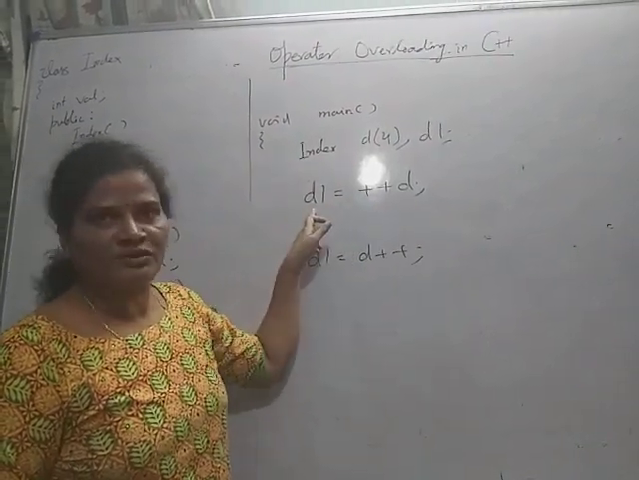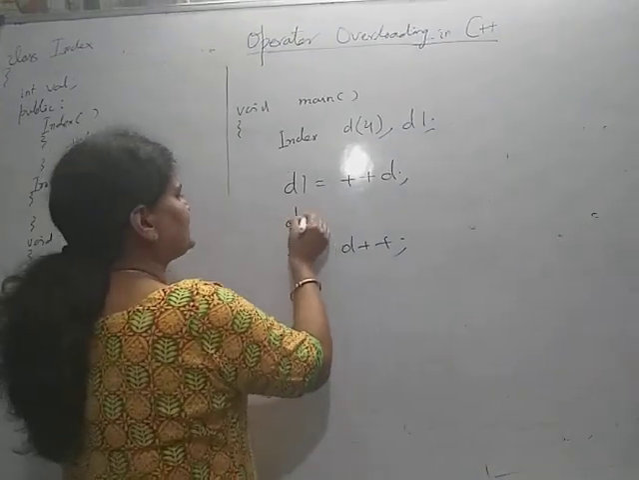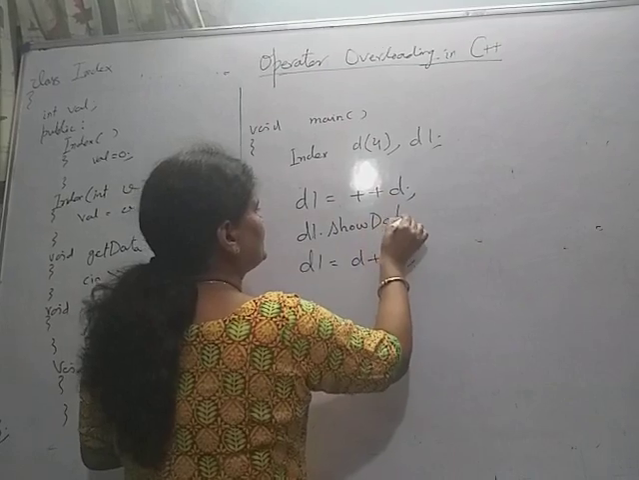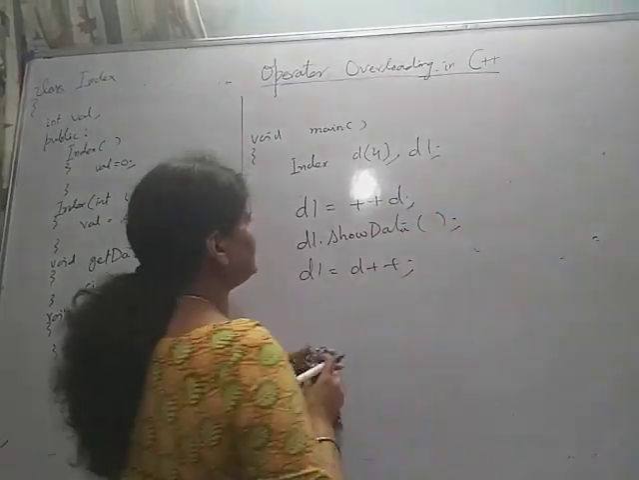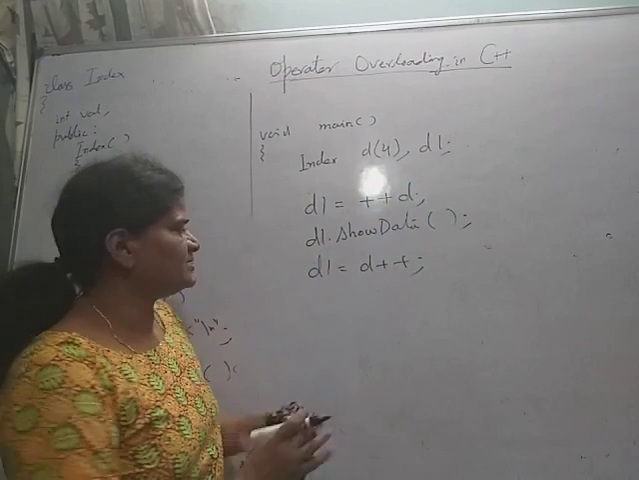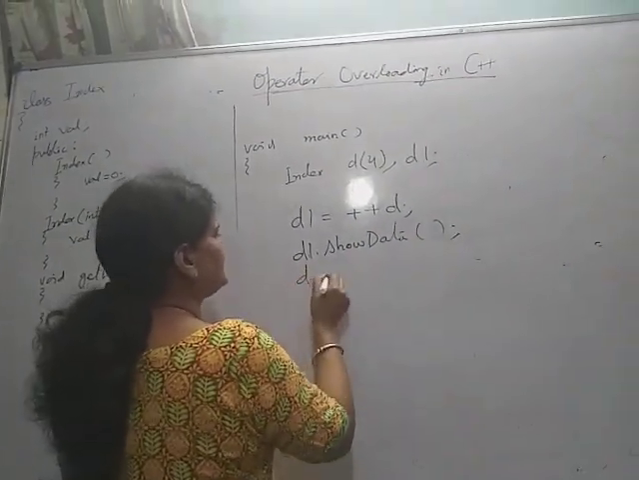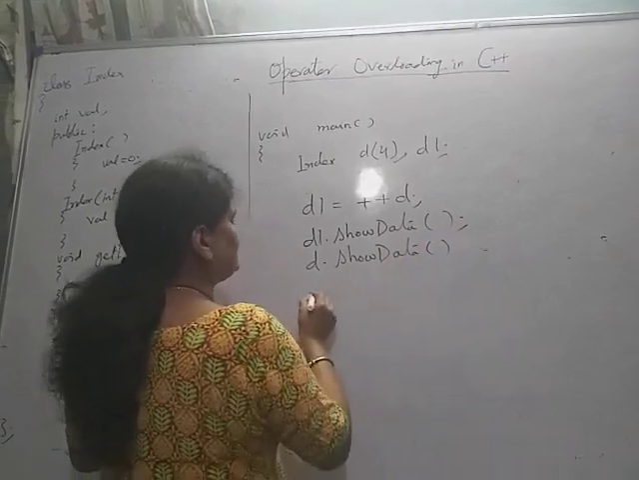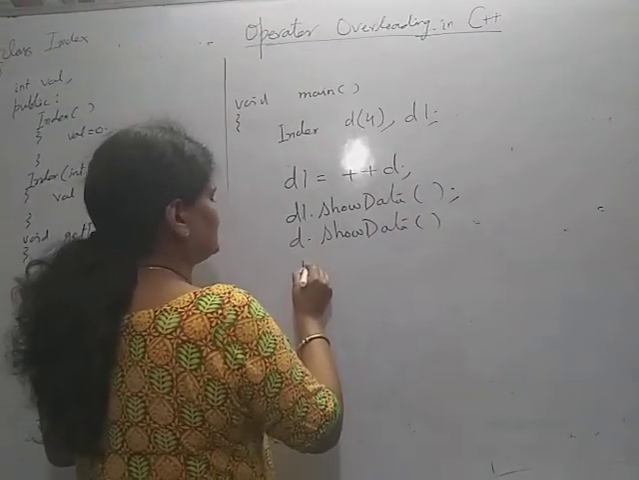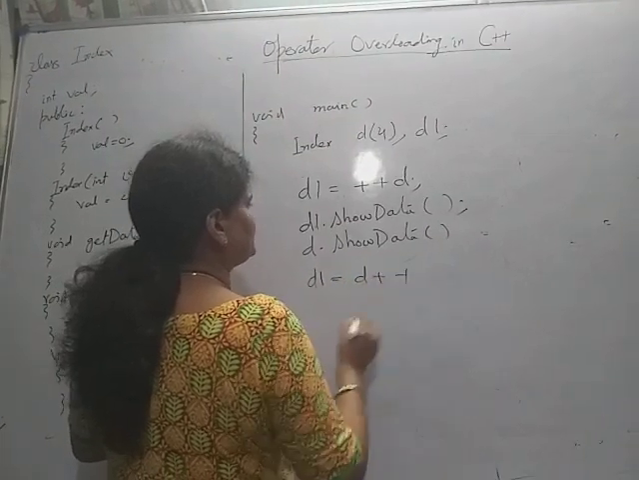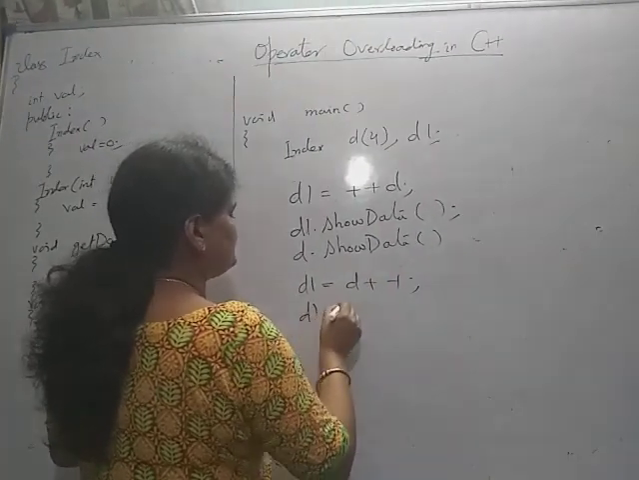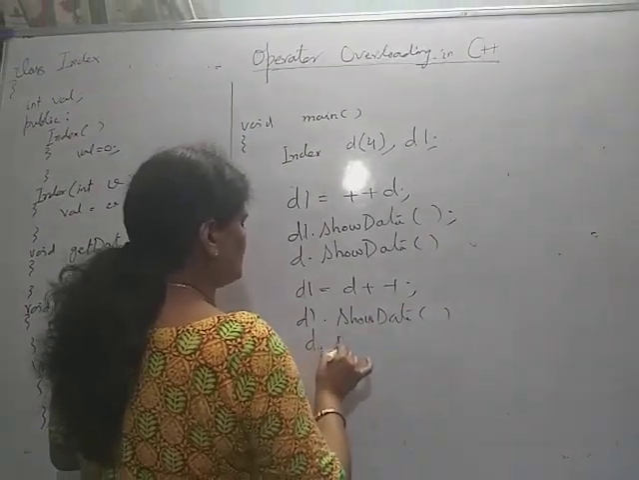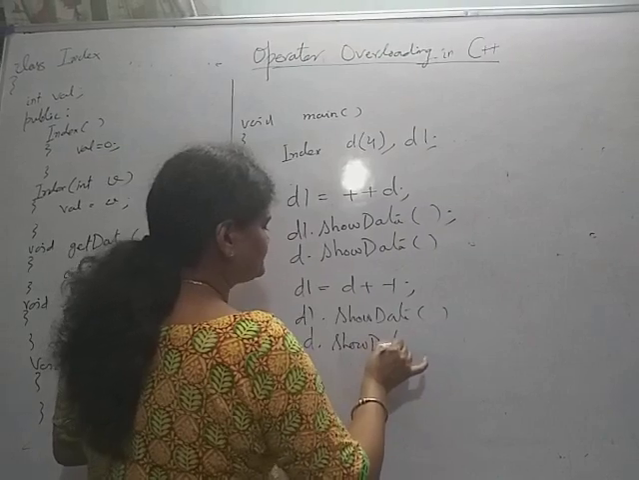The incremented value of d. So after this, if we write d1.showData(), then show data, the value of d1 and d will be same, thus d.showData(). And here when we write d1 = d++, and we execute this statement, d1.showData(), d.showData().